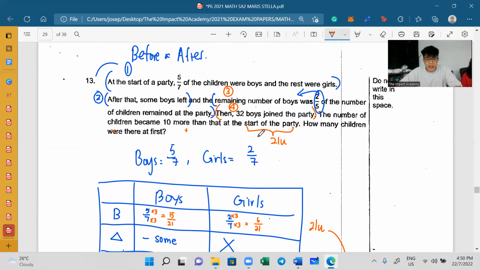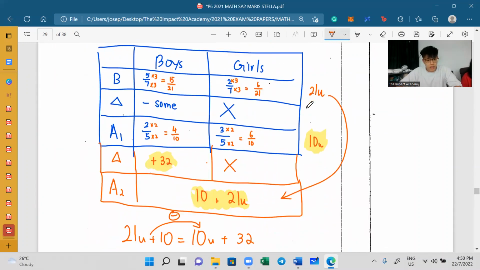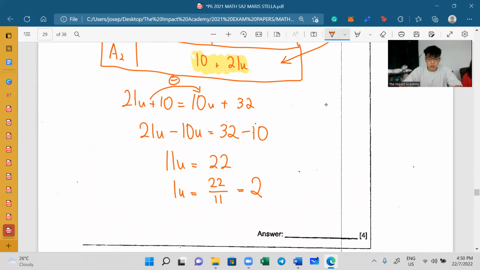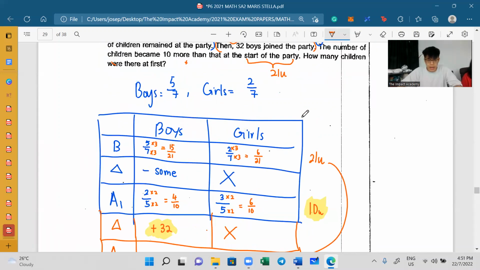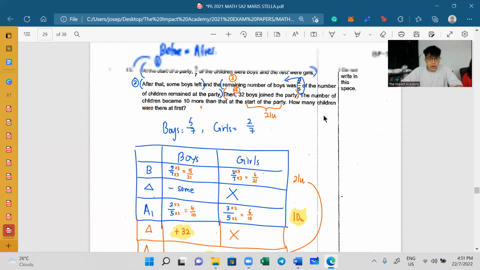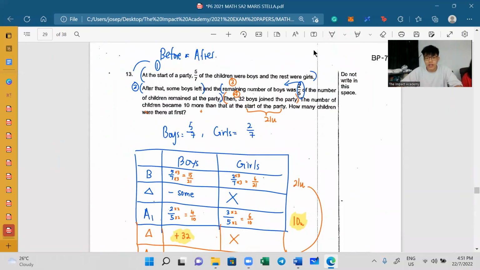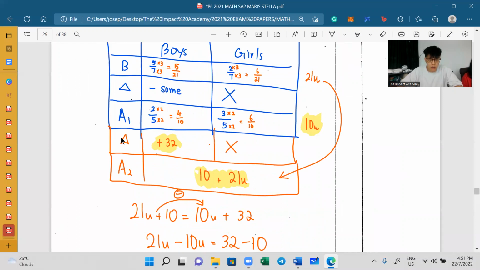How many children were there at first? How many were there at first? 21 units. So what I want to do is I just want to find 21 units, which is 2 times 21. Therefore, the answer has to be 42. All right, so there were 42 children at the party at first. And this is question number 13, before and after. Okay, once again, it's A1, A2 because there are 2 afters, simply because there were 2 changes.